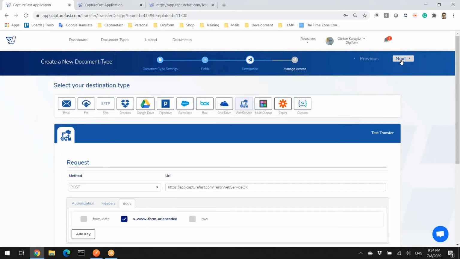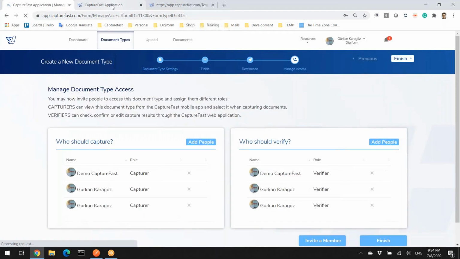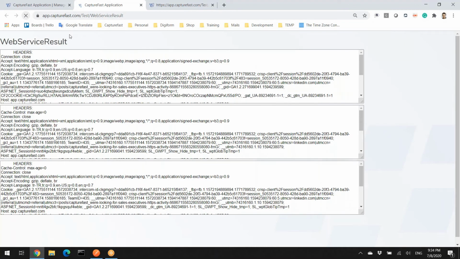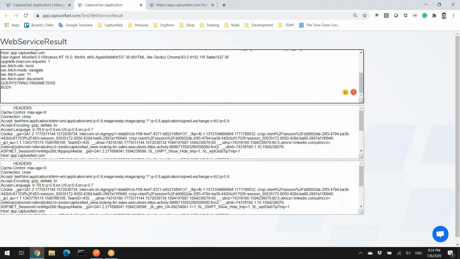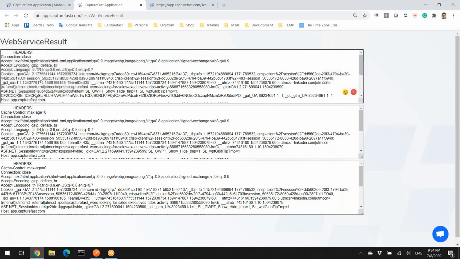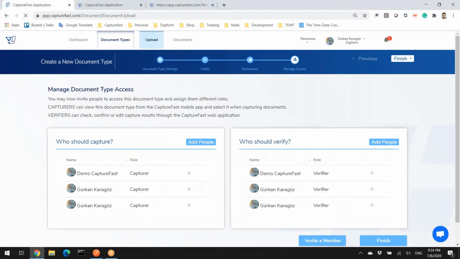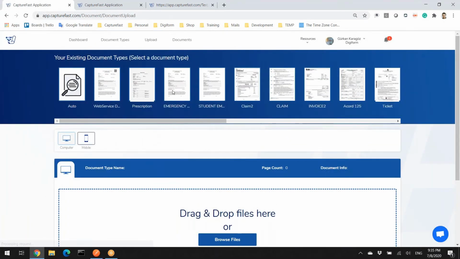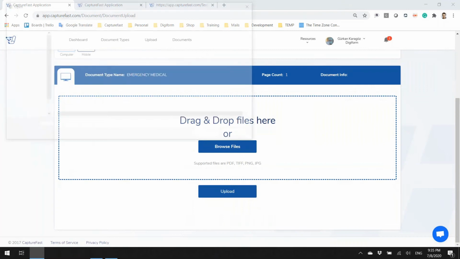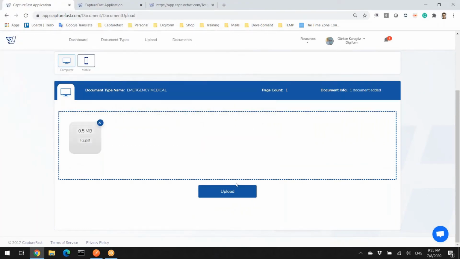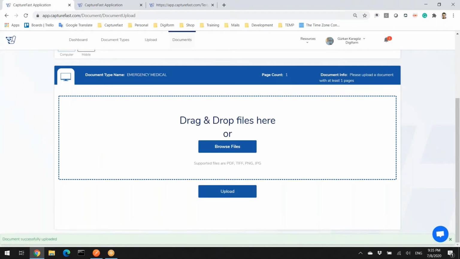Just switching to the next one. As you remember, I'm going to refresh these, and the last three records here, and the last one is on top. You can see it's none. The system didn't process anything. Let's upload the same document. Okay, I uploaded. Let's see the documents, what's going on in the documents.